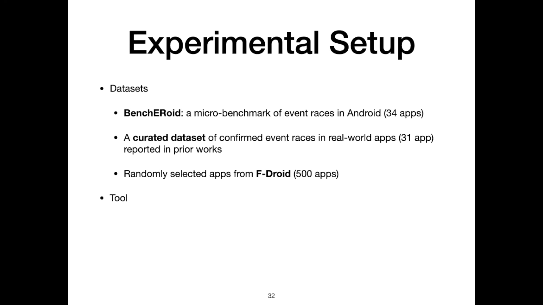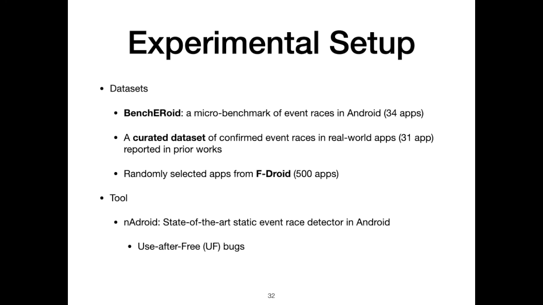To compare ERCatcher with existing work, we use Nadroid, the state-of-the-art static event race detection in Android. Nadroid is designed to report use-after-free bugs, which are a subset of event races. Although ERCatcher is able to detect general types of event races, in these experiments we only compare the reported use-after-free event races. Nadroid uses 2 sets of filters, sound and unsound filters. The unsound filters report a smaller number of warnings. However, they may miss some true event races.